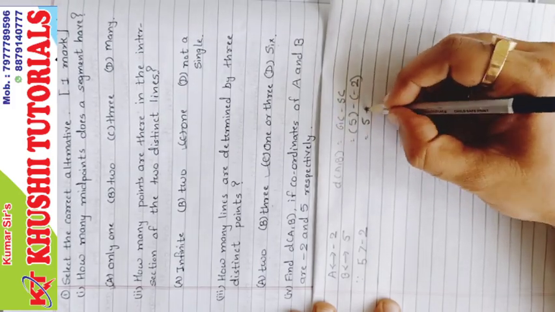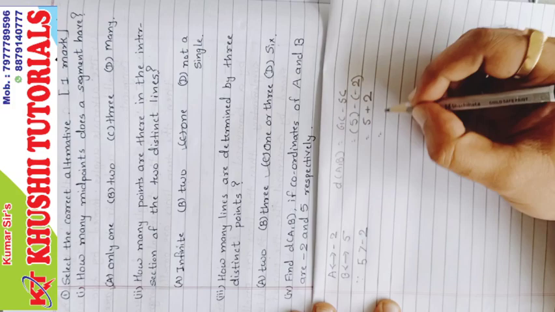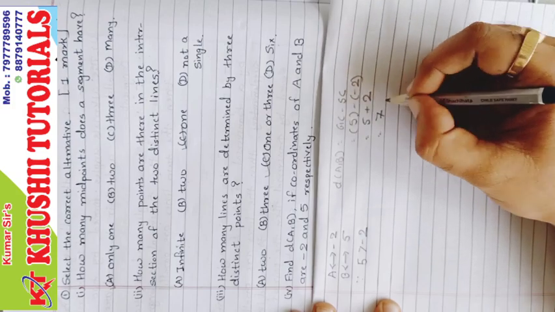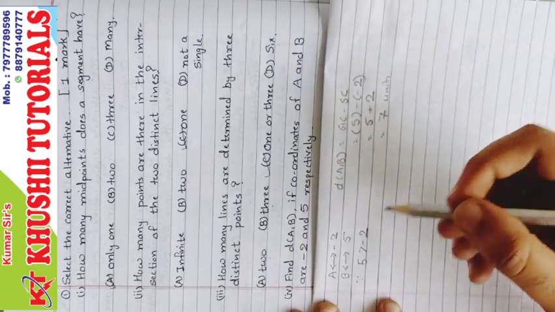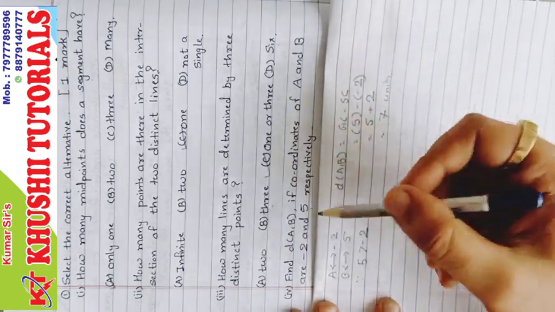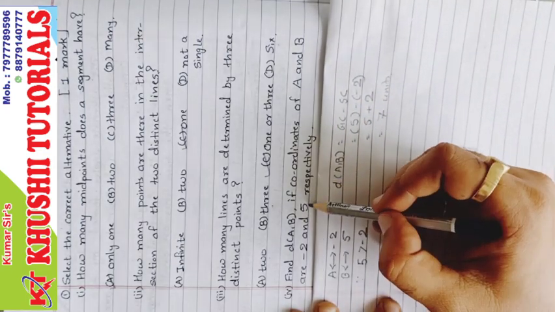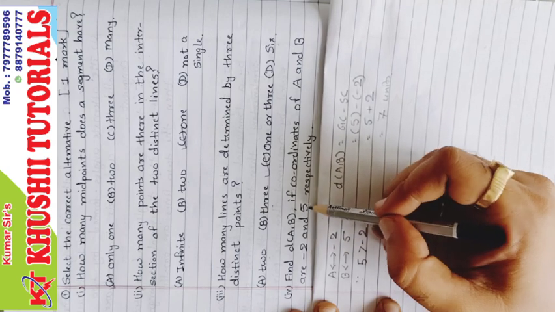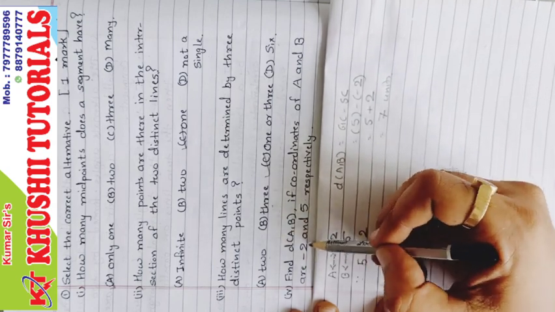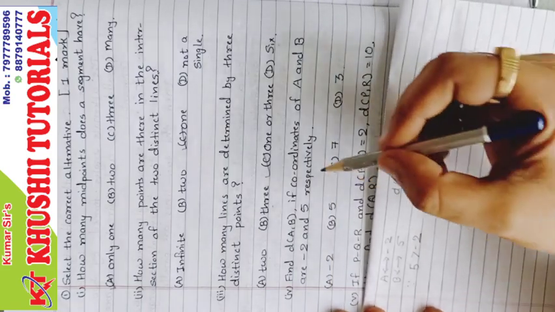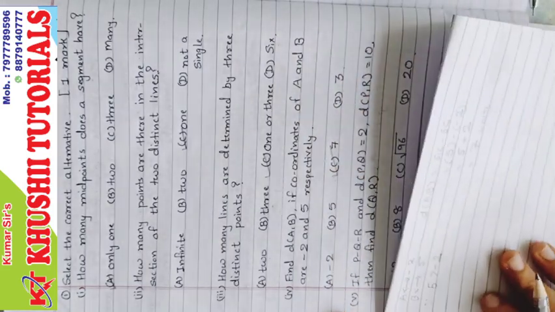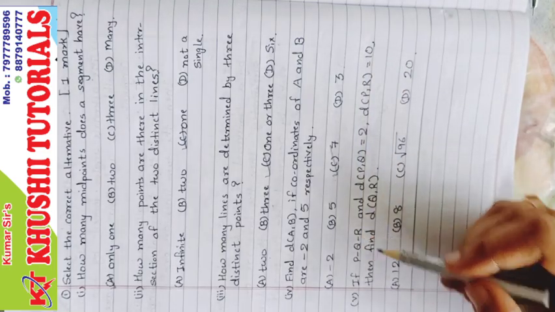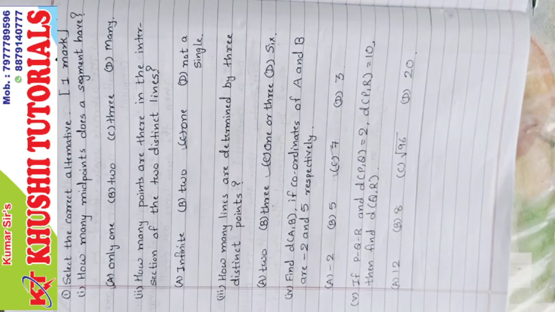So 5 minus (-2) is 5 plus 2, which is 7. 7 units should be the answer. You can do it orally, no need to do the steps, right? It is an MCQ. Greater minus smaller. So 5 minus -2, so 5 plus 2, and 5 plus 2 is 7. So 7 is the answer. So again the answer is option C. Fifth one, if P-Q-R, P-Q-R.